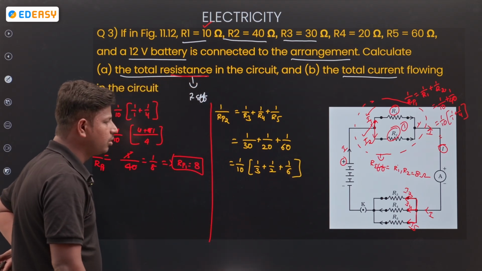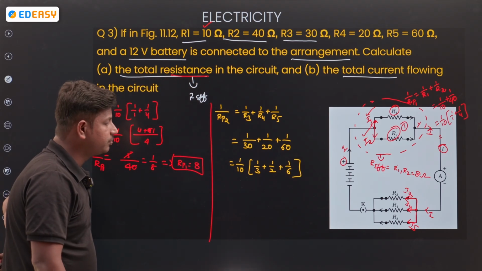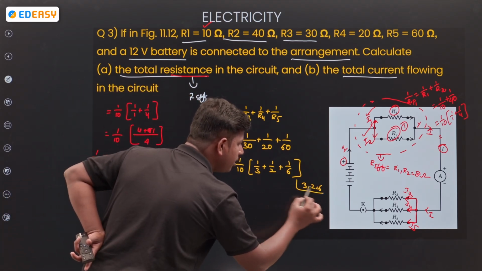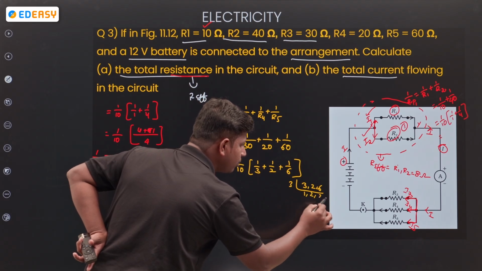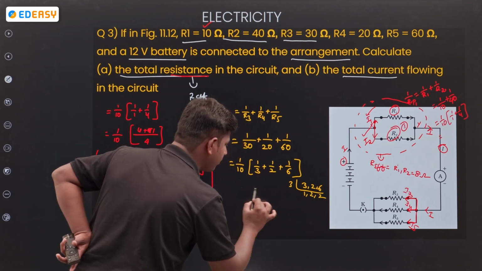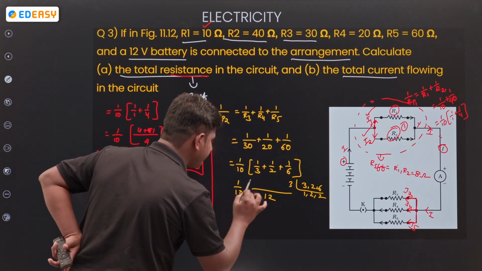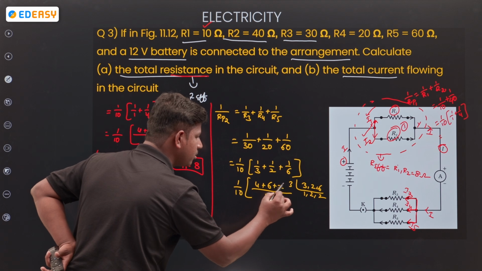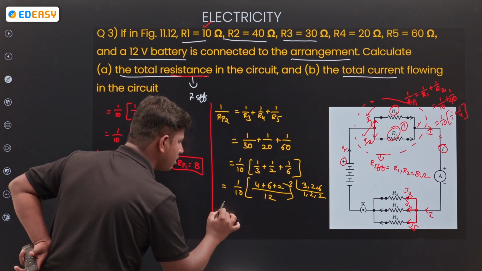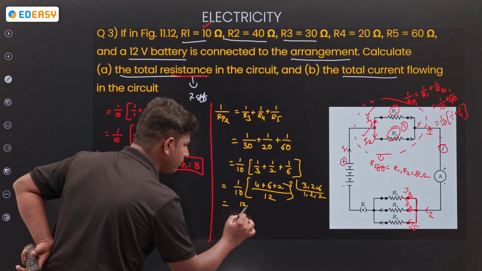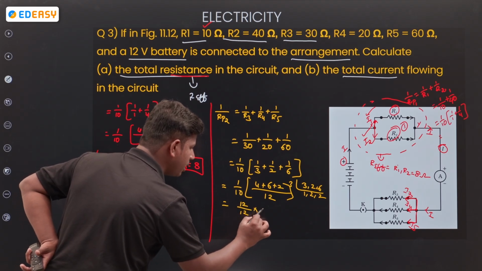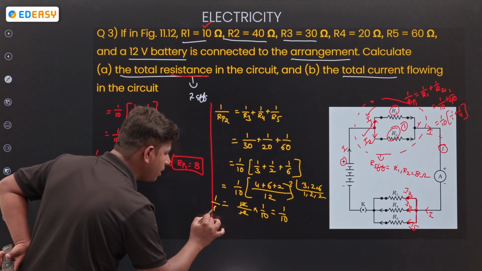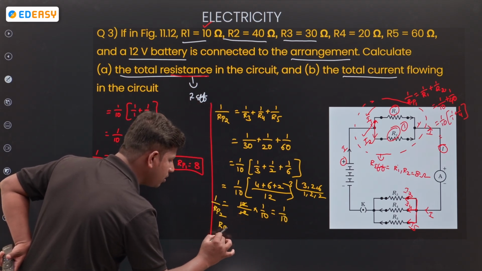LCM of 3, 2, 6, tell me. 12? Right, 12. 1 by 10 into 4 plus 6 plus 2, that is 12. 12 by 12 into 1 by 10. 12 by 12 cancels, then 1 by 10. So this is the Rp2 value. Then Rp2 is equal to 10 only.